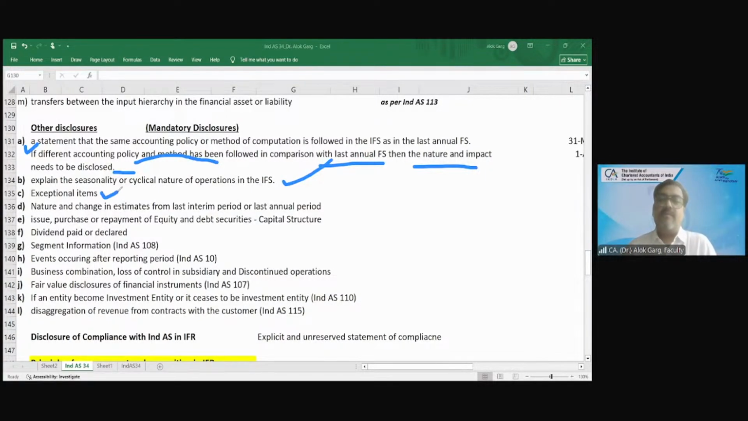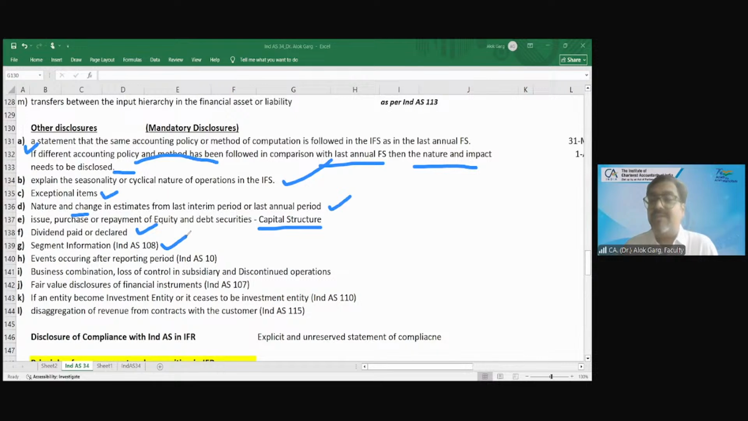Exceptional items: the company is required to give the exceptional items also. Nature and change in estimate from the last interim period or last annual period. For example, in quarter 2, the company has changed the useful life of the fixed asset, or in quarter 2, the company has changed the discount rate. So the company has to give the disclosure. Issue, purchase or repayment of equity and debt securities: if there is any change in capital structure, the company has made a rights issue, done a buyback, paid a dividend, or taken a loan, all these capital structure changes are required to be disclosed.